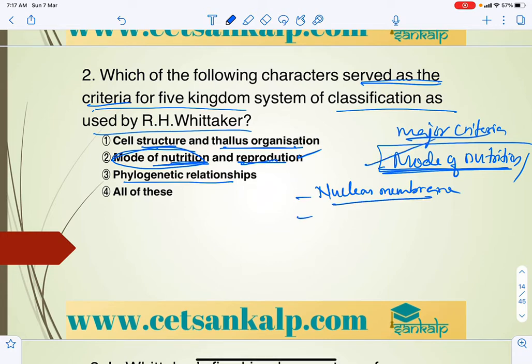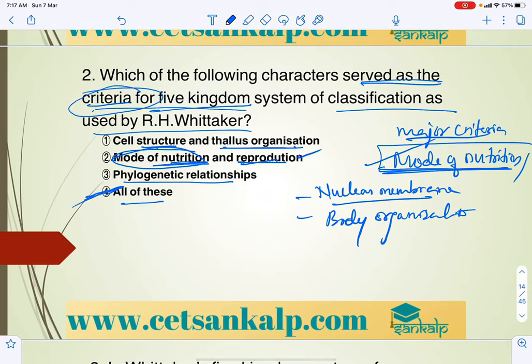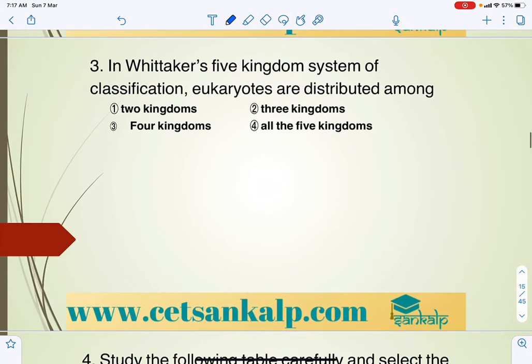And nuclear membrane, body organization. So all of these characters, which R.H. Whittaker considered, will be criteria for the five kingdom system of classification.